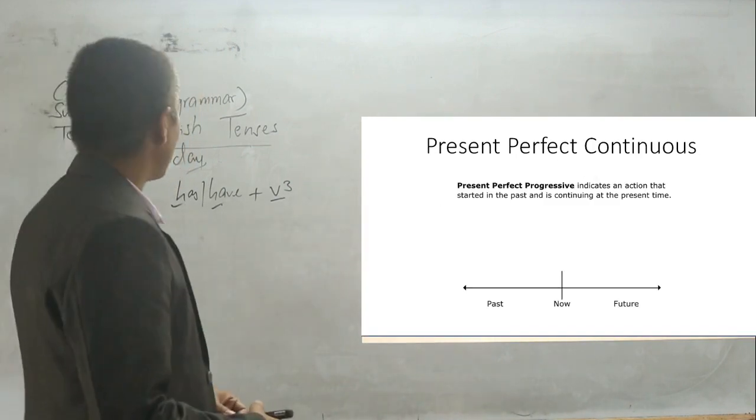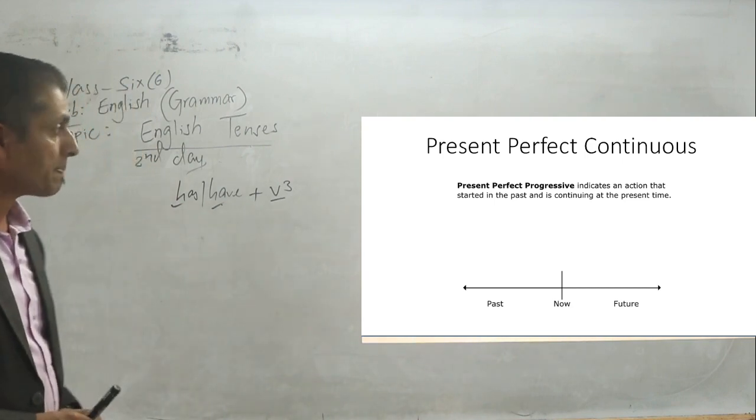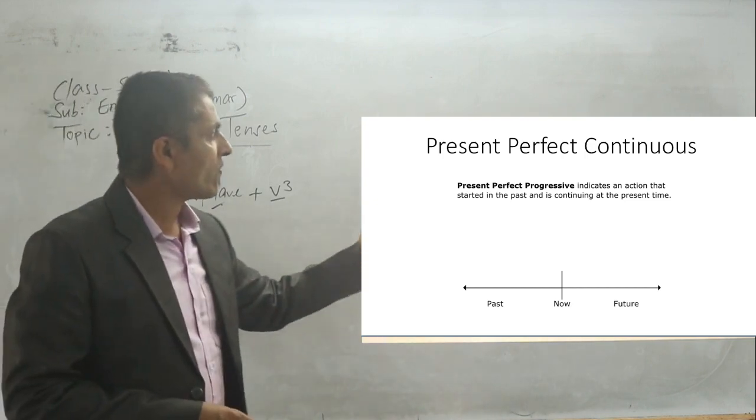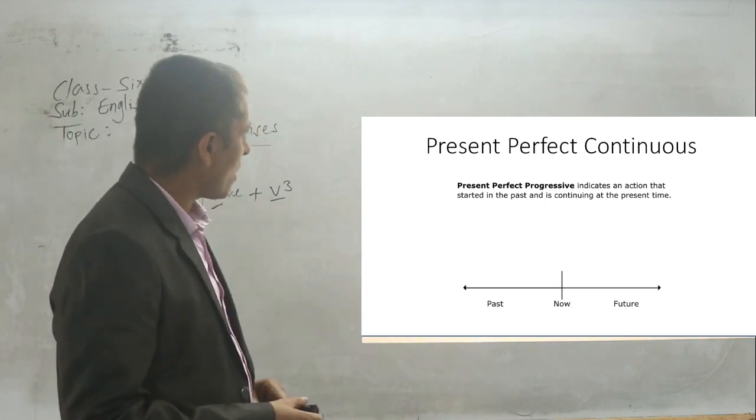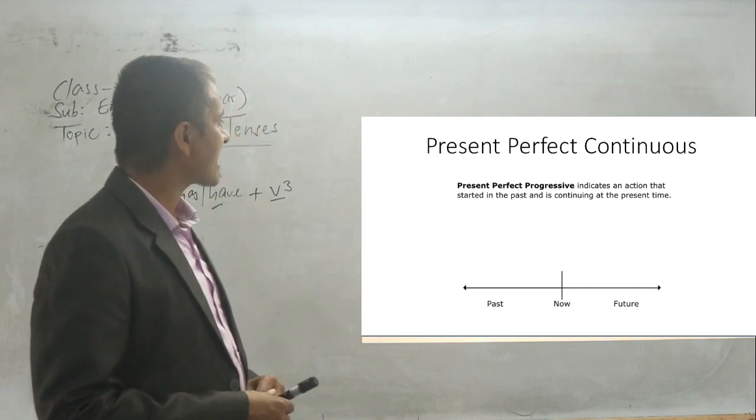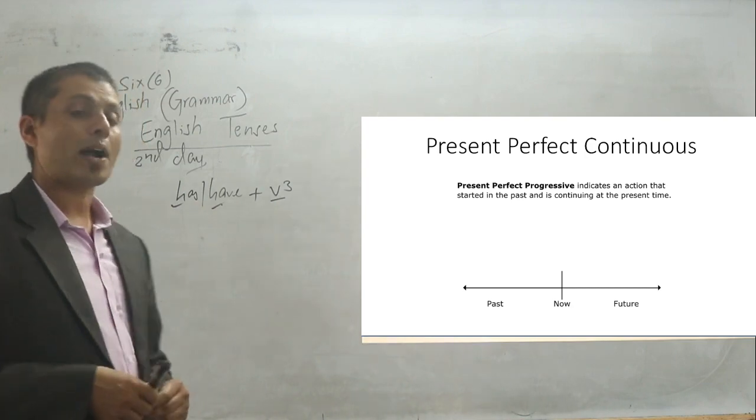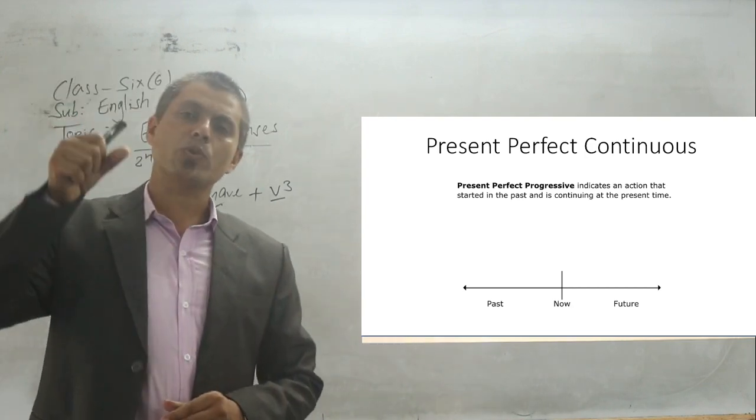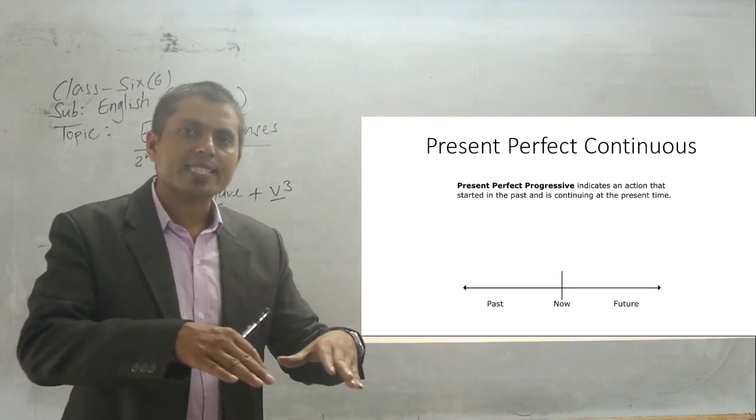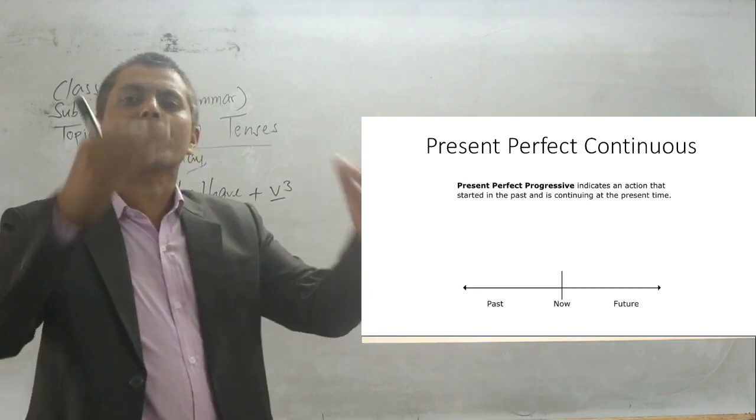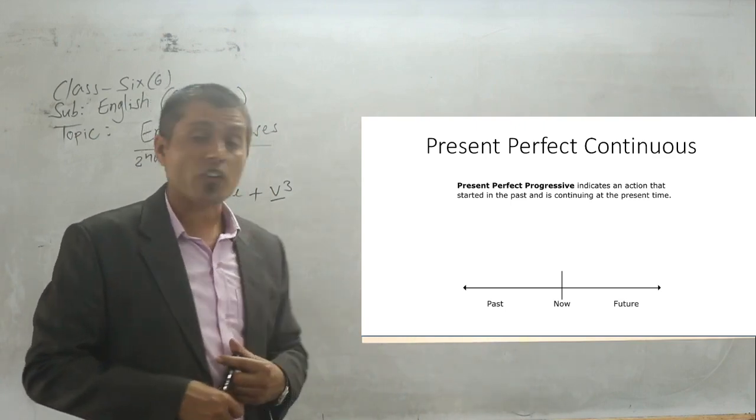Next one is the present perfect continuous. Another aspect of the present tense is the present perfect continuous tense, also called present perfect progressive. It indicates an action that started in the past and is continuing at the present time. Whatever activity you started in the past, and at present it is going on, and hopefully it will be going on even in future, in that situation we have to use present perfect continuous tense.